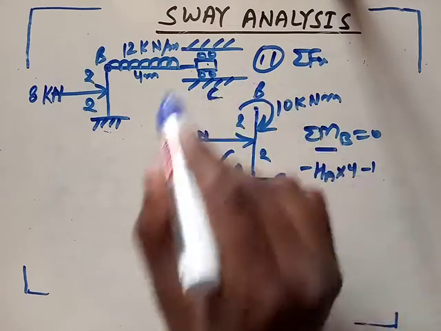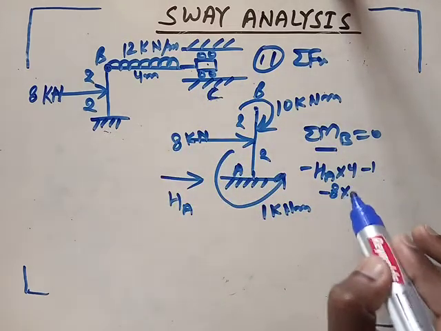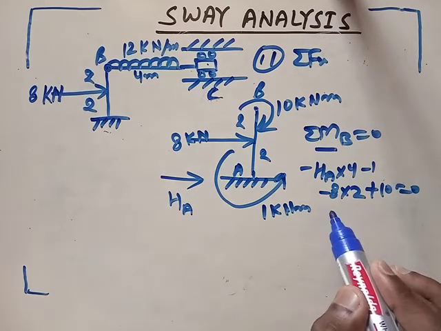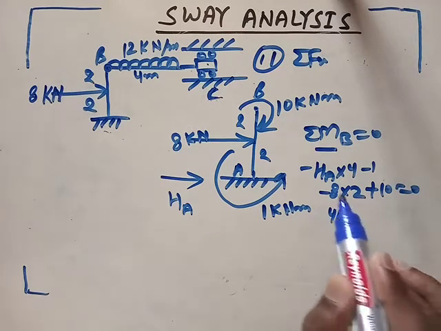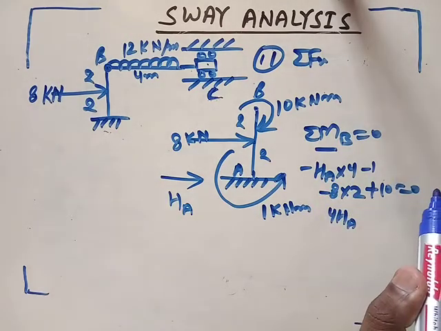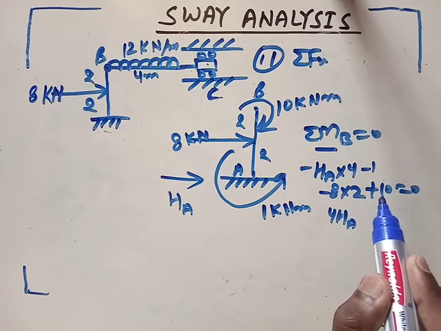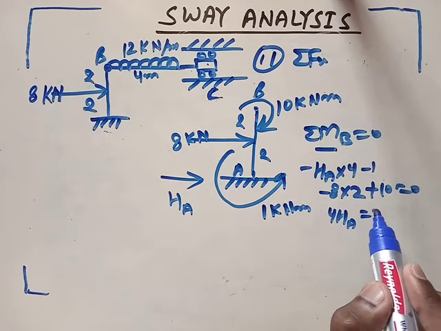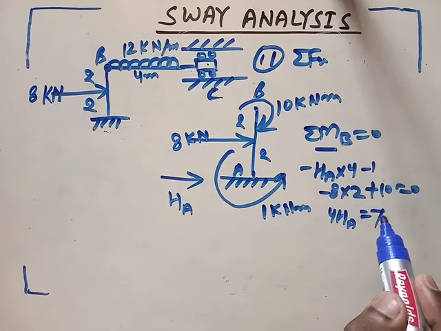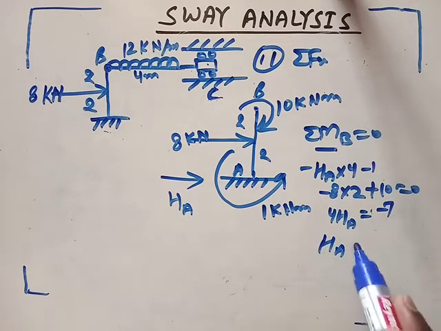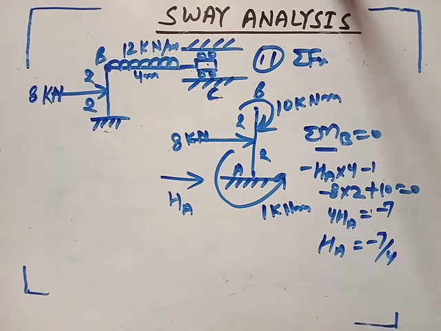This 8 will provide again anti-clockwise moment, so minus 8 into 2, and this is clockwise, plus 10, equal to 0. Okay, so what is the value of HA? 4 HA equals minus 7, so HA is minus 7 by 4. So due to this force, this is how much?